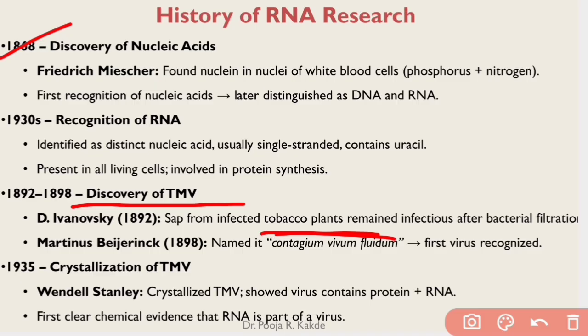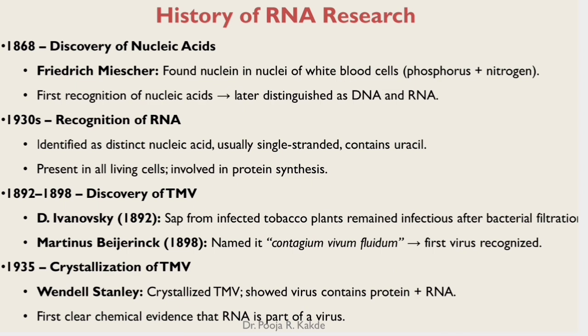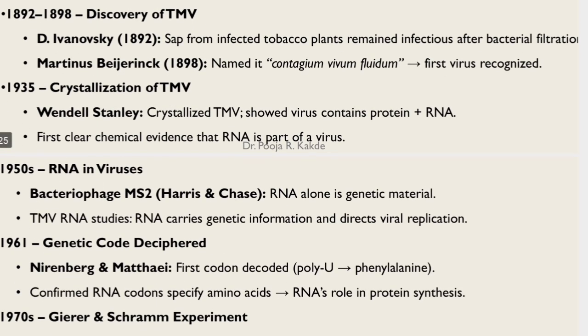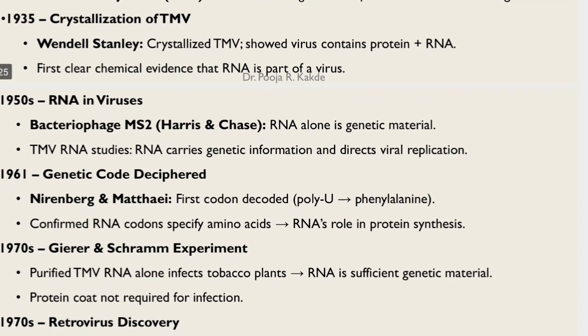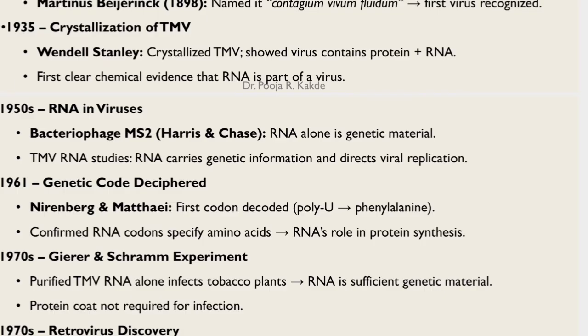In 1898 Beijerinck studied that sap and named it contagium vivum fluidum. There is a certain fluid, a certain substance in that sap that is responsible for infection of a healthy plant. It was the first discovery of a virus. So virus was first recognized by Beijerinck, but he could not crystallize it. It was Stanley who crystallized the tobacco mosaic virus and showed that the virus contains proteins and RNA.